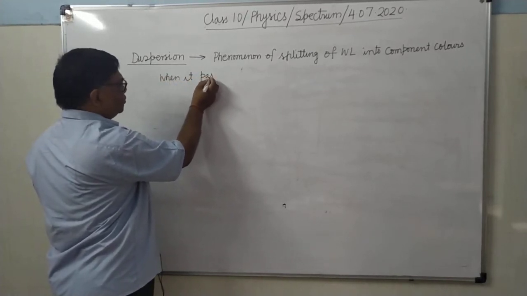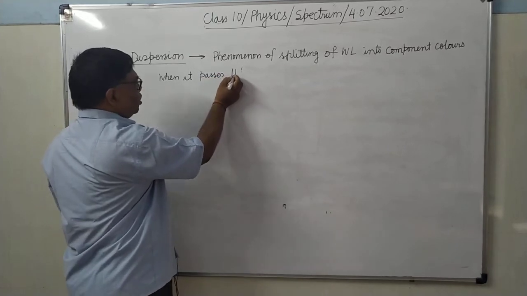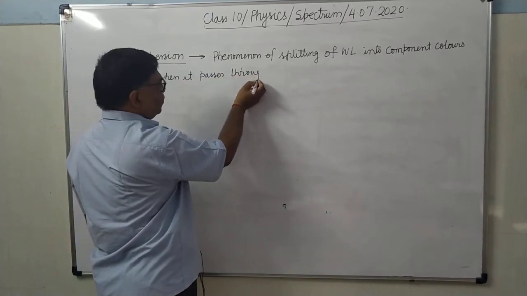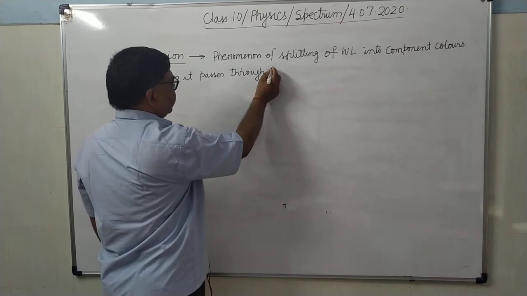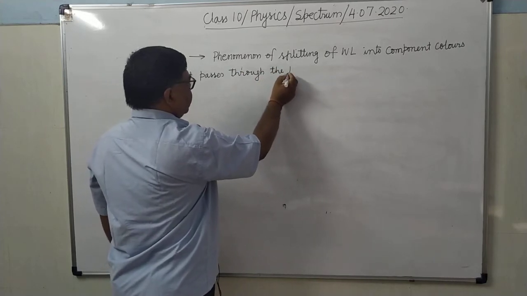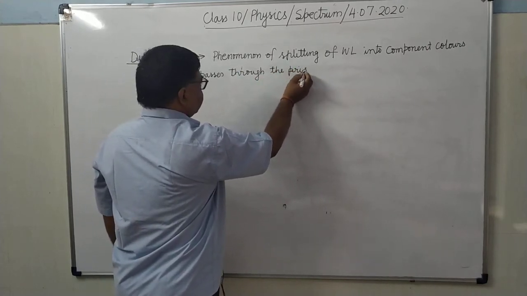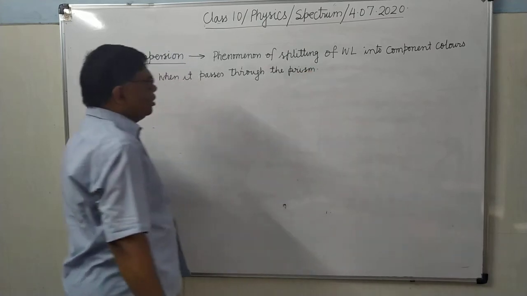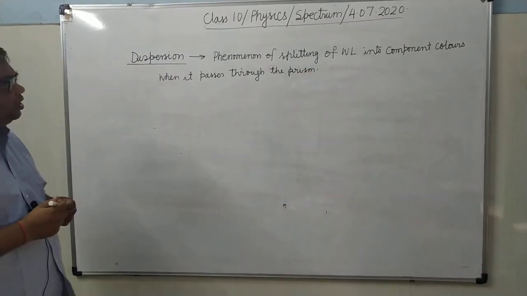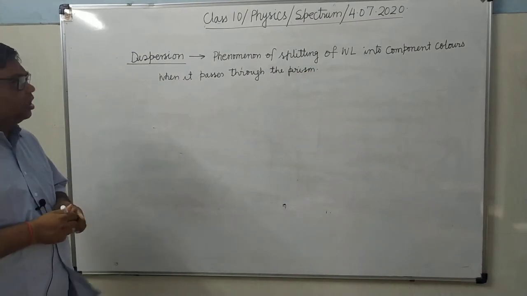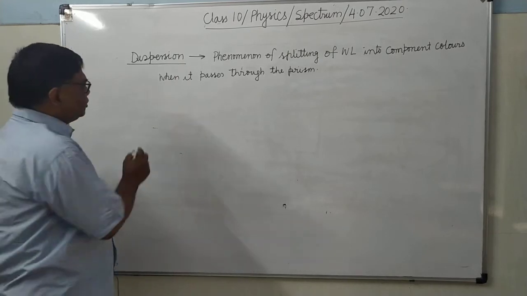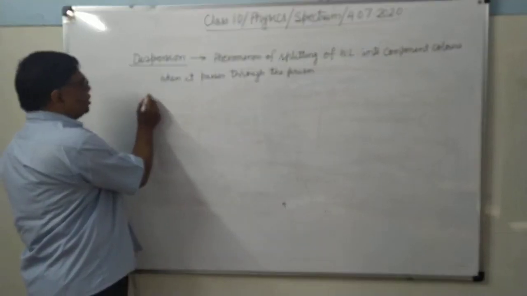Passage through the prism, or through any other optical medium. Here I am explaining by using the prism. It's called dispersion. What is its cause? What is the reason behind the dispersion?